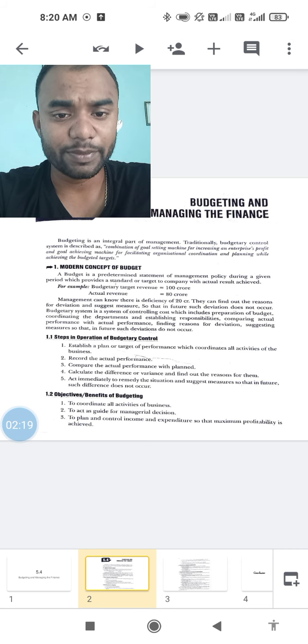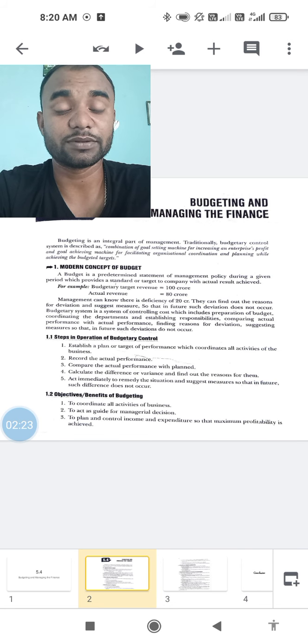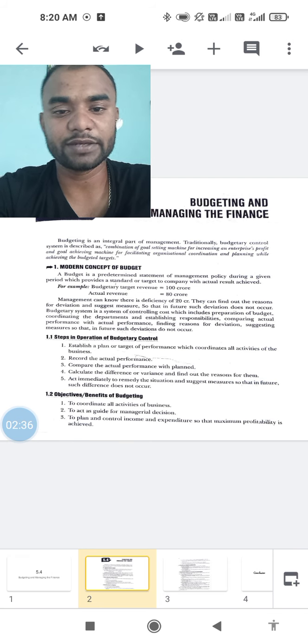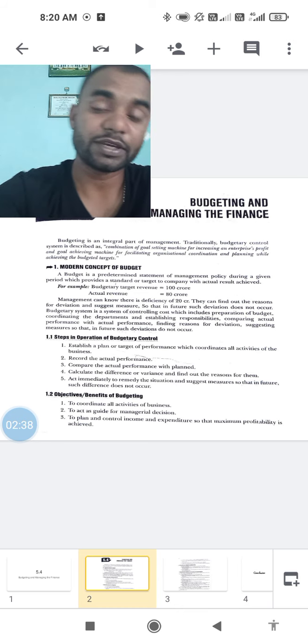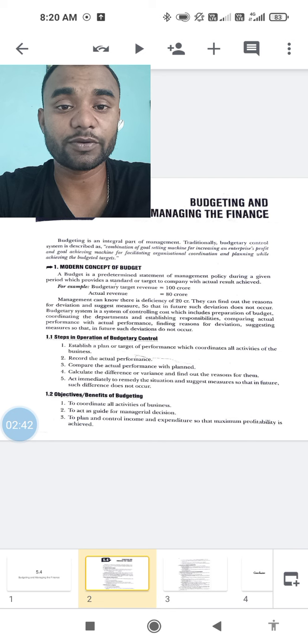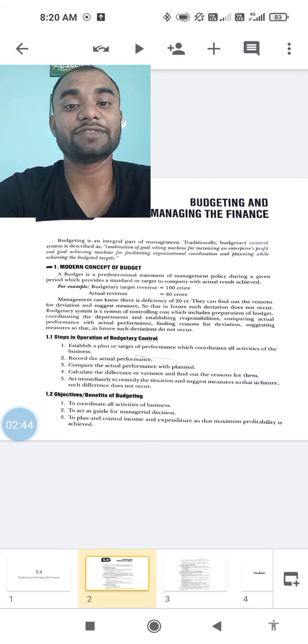Now, there may be an example given here, but we can always understand the meaning of budget because I already told you it's a predetermined expenditure. Here is an example of budget that is given. Suppose the budgetary target revenue was 100 crore and the actual revenue that you have received was 80 crore. So 100 crore was your target, but you have achieved 80 crore.